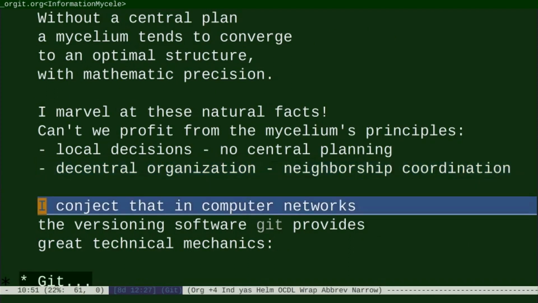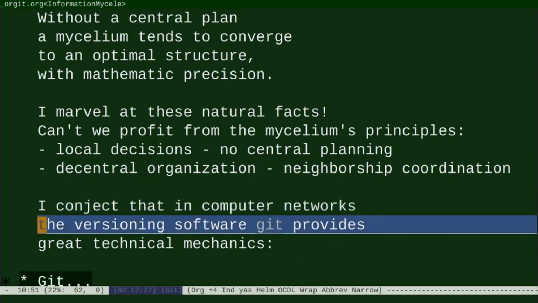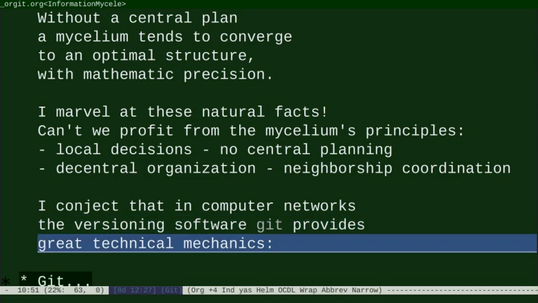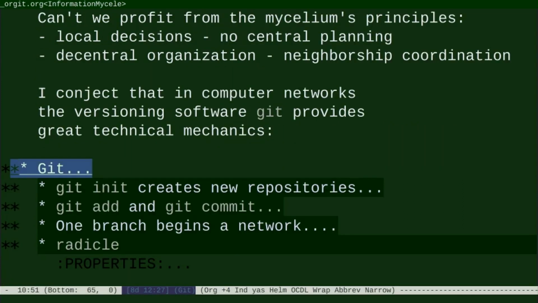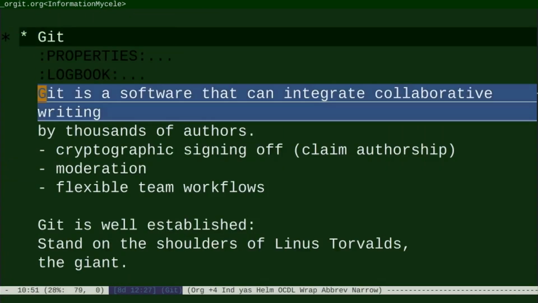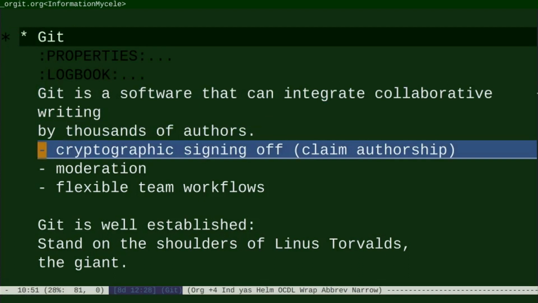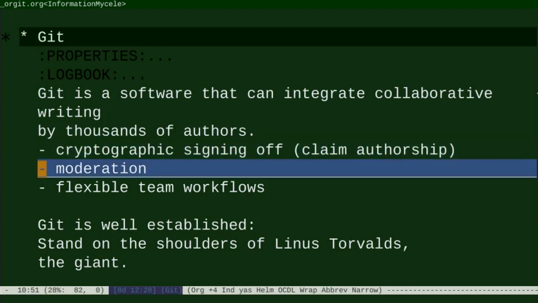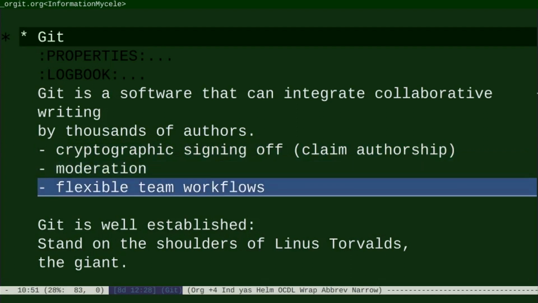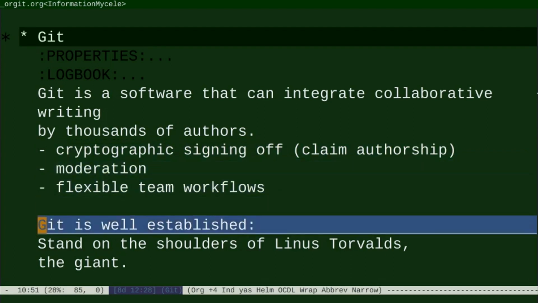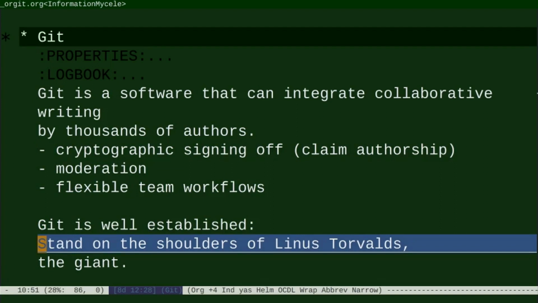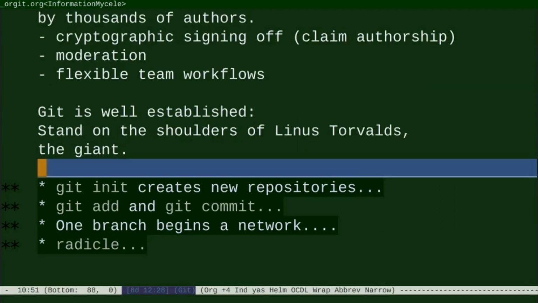I conjecture that in computer networks, the versioning software Git provides great technical mechanics. Git is a software that can integrate collaborative writing by thousands of authors. It has cryptographic signing off to claim authorship. It allows moderation and flexible team workflows. Git is well established, standing on the shoulders of Linus Torvalds, the giant.